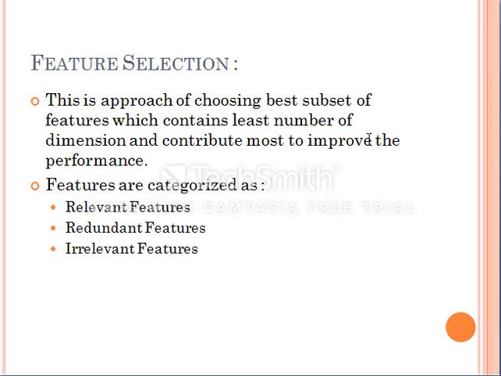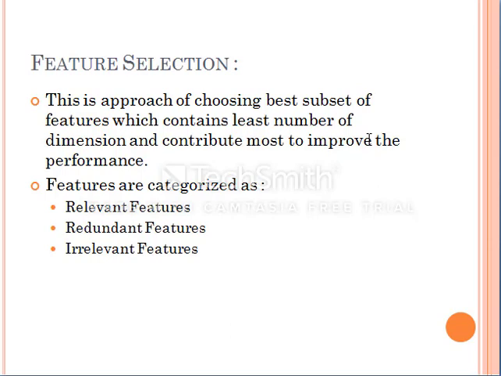In the next slide, we will discuss the proposed approach of feature selection. Feature selection is basically an approach of choosing the best subset of features which contribute best to improving the performance of a model. Here we propose a new methodology which we will discuss in the next few slides. Further, I will discuss the categorization of the features. Features are classified as relevant features, redundant features, or irrelevant features.